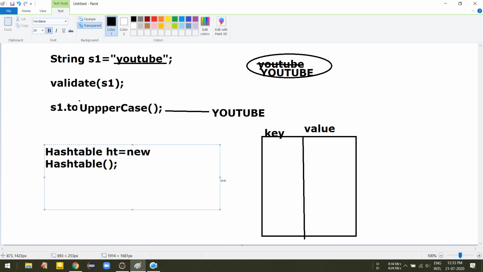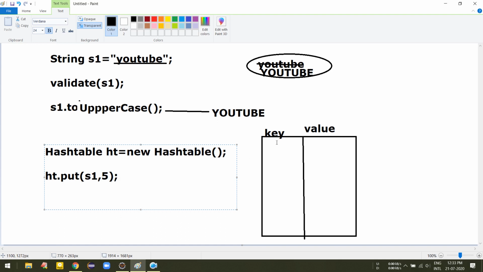Okay, and we put the value of s1. Suppose st.put, like put s1 comma something, like I am going to put 5.